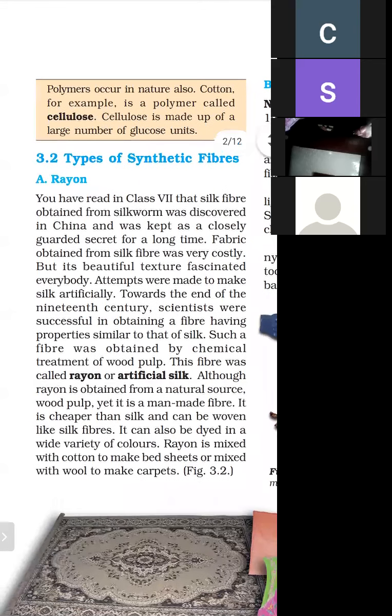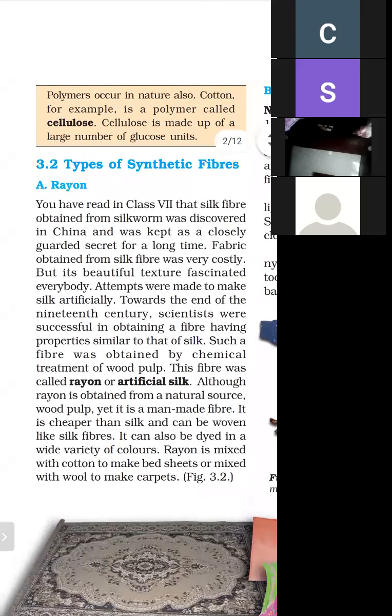So all the people were attracted to the silk cloth. People were fascinated by its beautiful texture, but it was very costly. Silk was very shiny, but it was very costly. So scientists did many experiments to find another silk-like fiber which was cheaper.